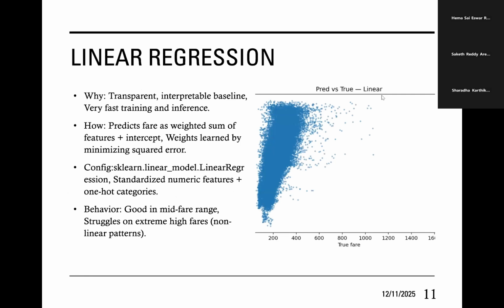We use linear regression as a very transparent baseline. It predicts fare as a weighted sum of the features plus an intercept, choosing the weights that minimize squared error. Here we use scikit-learn's linear regression with standardized numeric features and one hot categories, all inside the same pipeline. In the predicted versus true plot, you can see that it does quite well in the mid-fare range, but it struggles on extreme high fares, where the relationship is more non-linear. So it's a great sanity check model, but it can't capture all complex patterns.